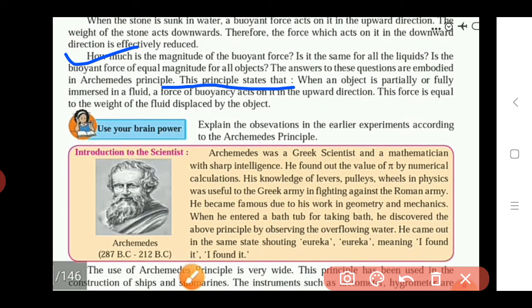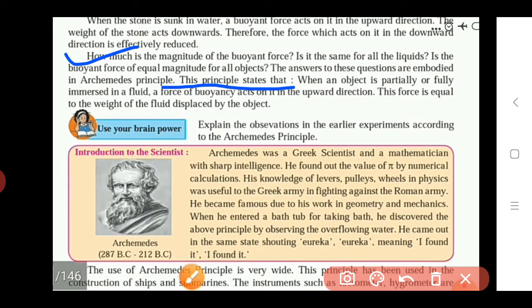So this force is equal to the weight of the fluid displaced by the object. How do we calculate the magnitude? It can be calculated from the weight of the fluid which is displaced, which changes its place when we dip the object partially or fully inside the fluid.